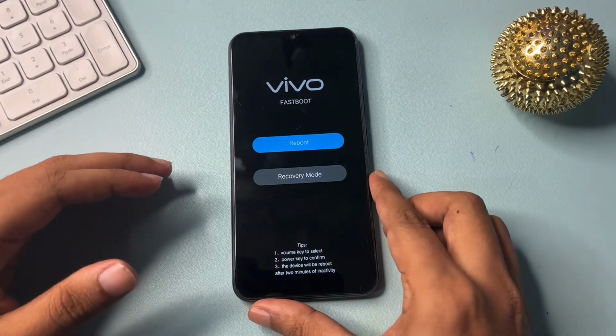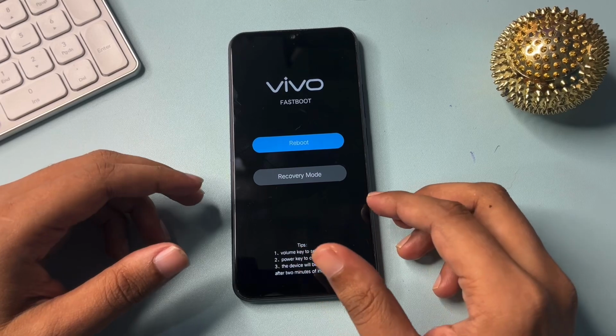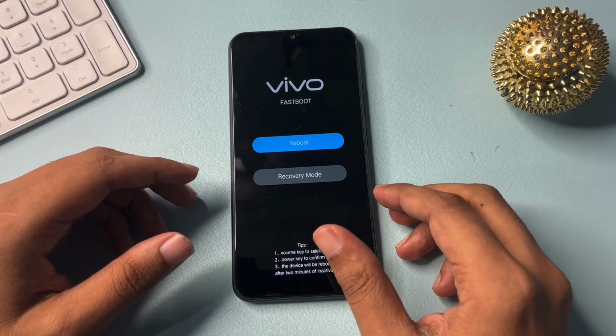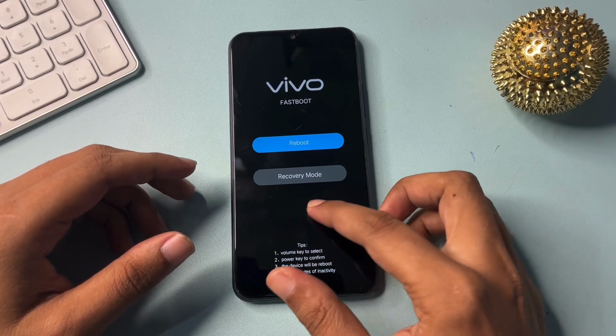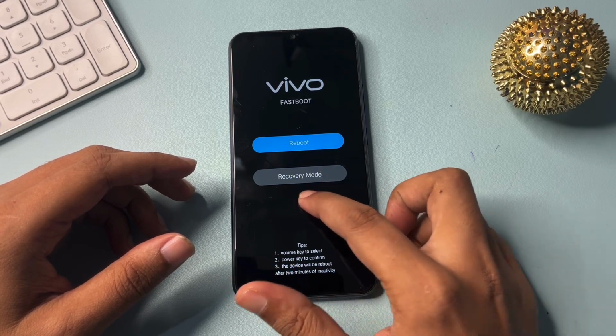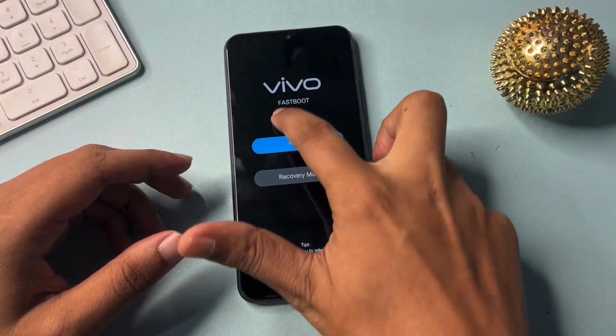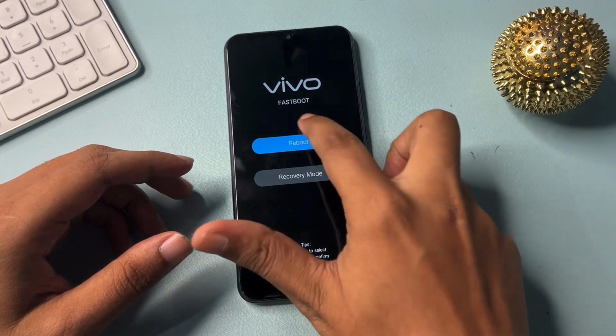Here you will get two options. The first one shows reboot, and the second option shows recovery mode. Okay, here you will have to go to the second option, that is recovery mode, but here your phone's touch display won't work, so you will have to go to the down option.